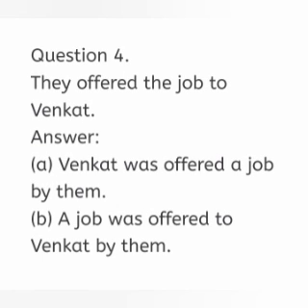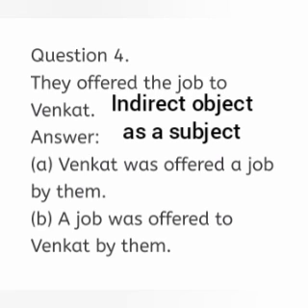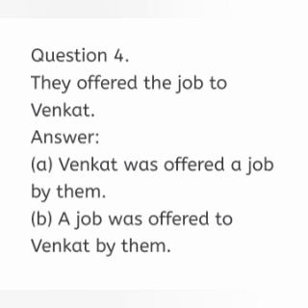They offered the job to Venkat. There are two objects in the sentence. The job is a direct object. To Venkat is an indirect object. First of all, we are going to write the sentence with the indirect object as a subject, that is Venkat. The sentence is in past form, so we have to write the past auxiliary be verb appropriate to the singular subject, that is was.